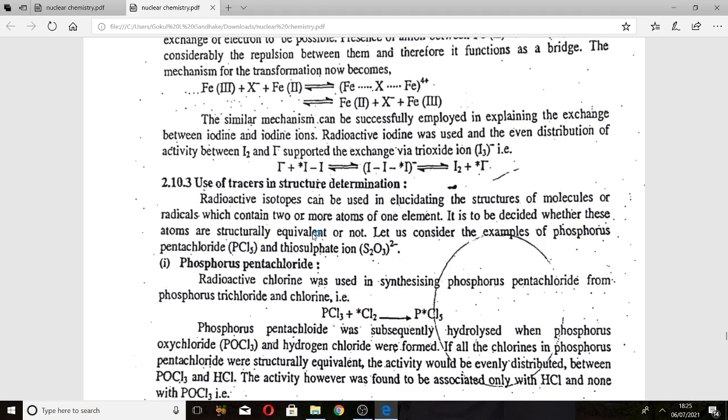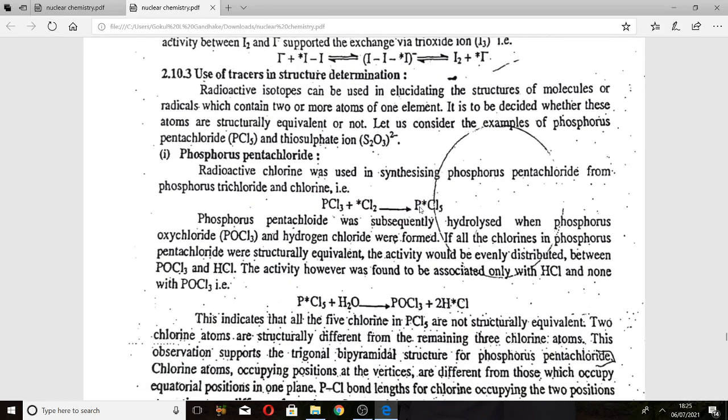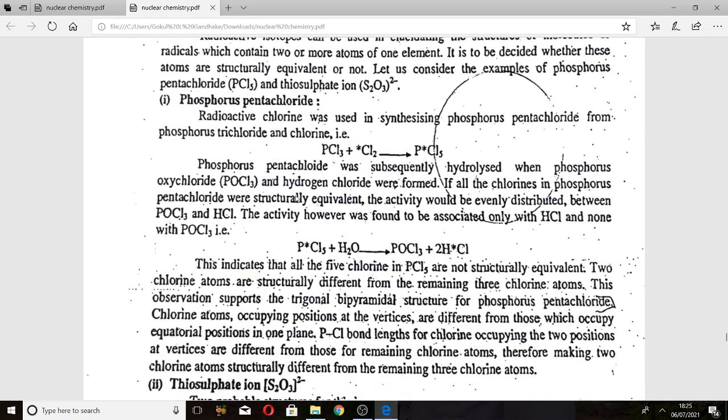We already know phosphorus pentachloride, that is PCl5. This PCl5 was synthesized using radioactive chlorine, from phosphorus trichloride, that is PCl3 plus chlorine, and we get phosphorus pentachloride. By using this reaction, the phosphorus pentachloride was subsequently hydrolyzed.